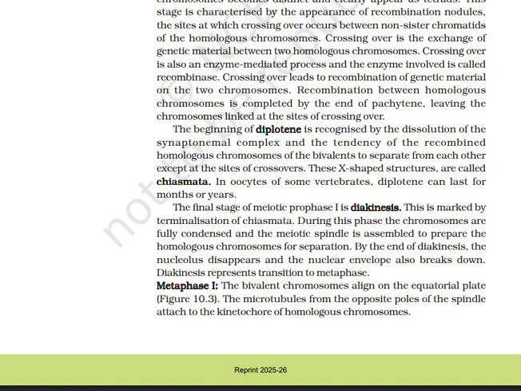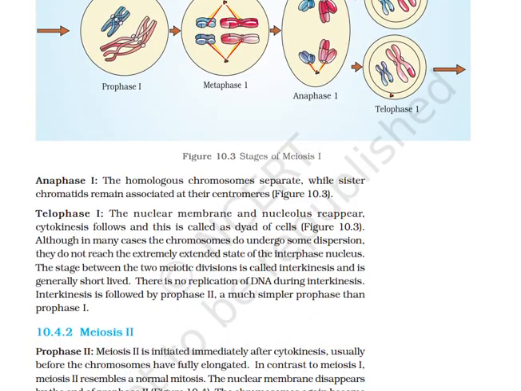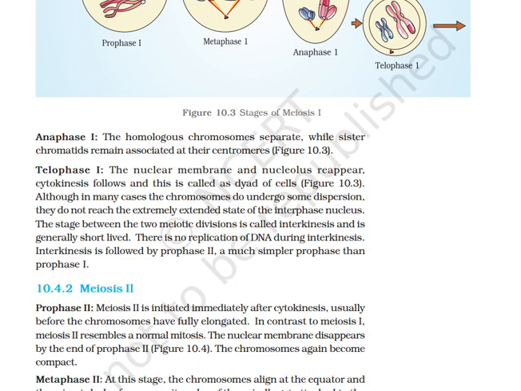Metaphase I. The bivalent chromosomes align on the equatorial plate. The microtubules from the opposite poles of the spindle attach to the kinetochore of homologous chromosomes. Anaphase I. The homologous chromosomes separate while sister chromatids remain associated at the centromeres. Telophase I.